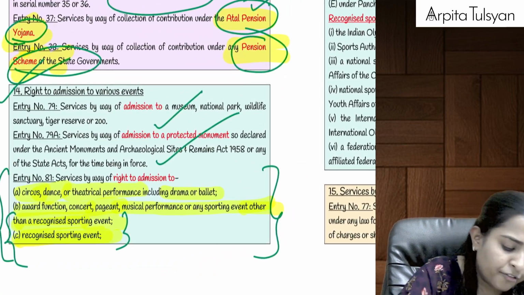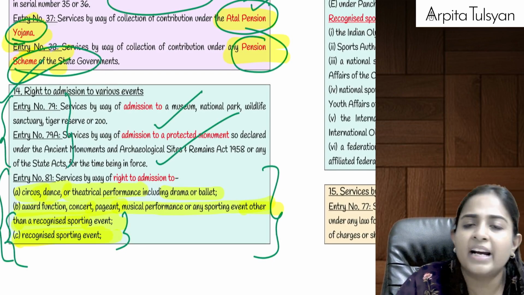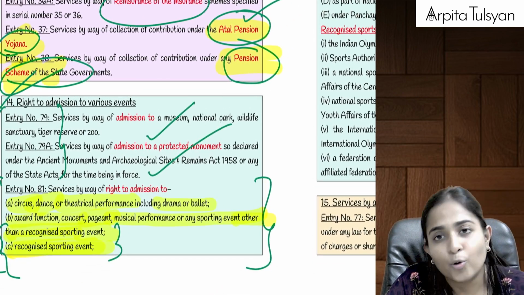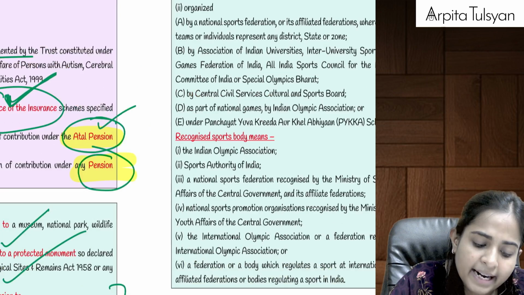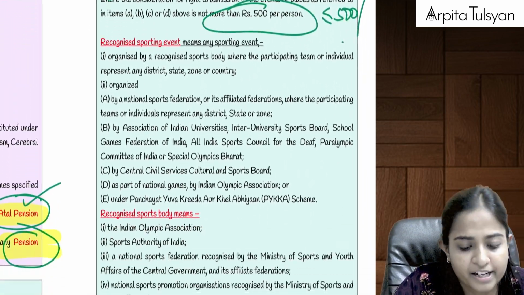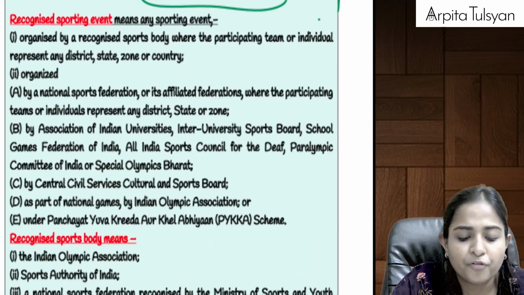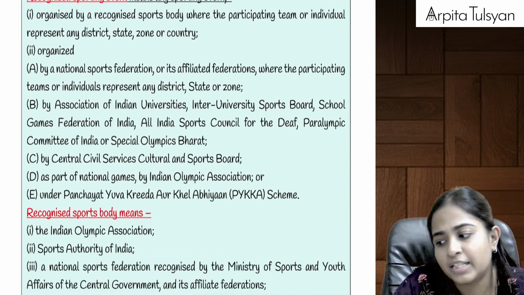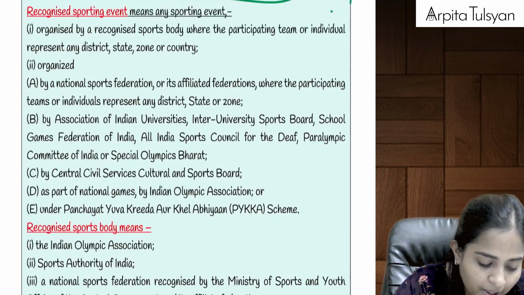So for the first two, entry number 79 and entry number 79A, no threshold limit was there. For entry number 81, they are telling if the ticket price is up to 500, then in that case, no GST. If it exceeds 500, then GST will become applicable.